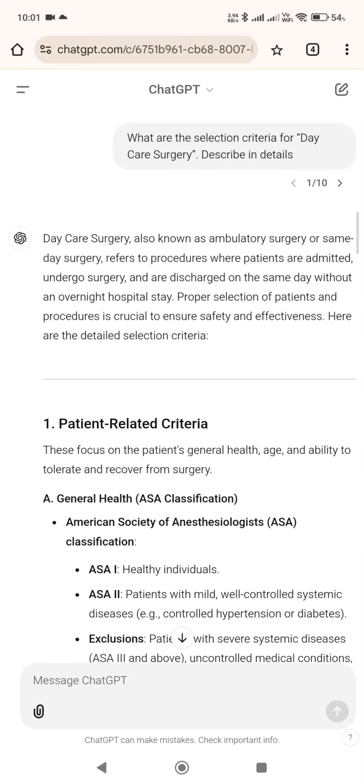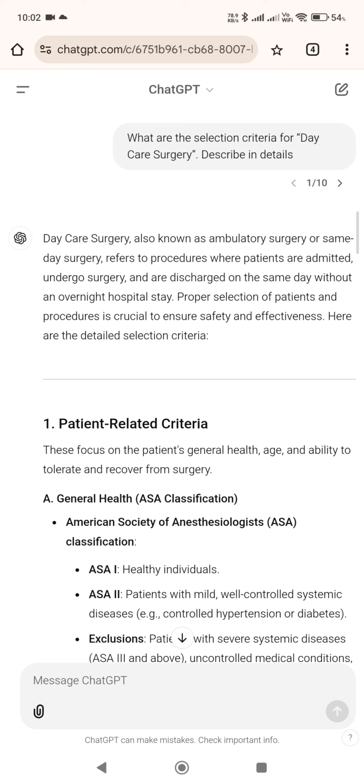Daycare surgery, also known as ambulatory surgery or same-day surgery, refers to procedures where patients are admitted, undergo surgery, and are discharged on the same day without an overnight hospital stay. Proper selection of patients and procedures is crucial to ensure safety and effectiveness. Here are the detailed selection criteria.